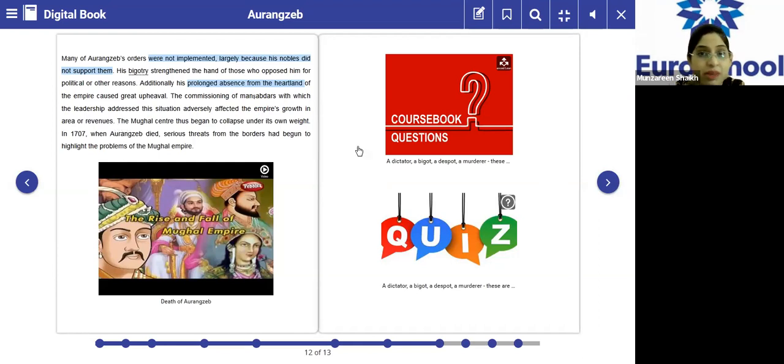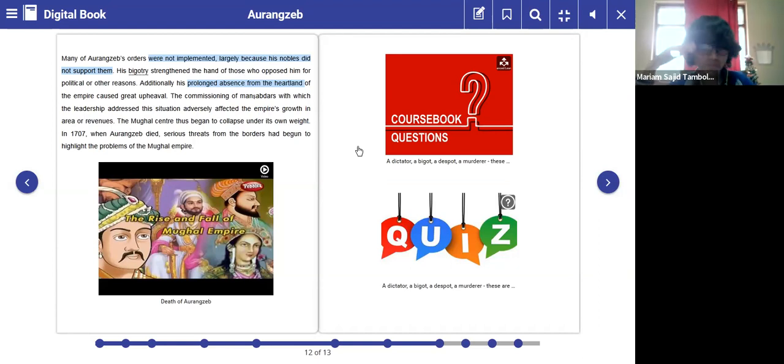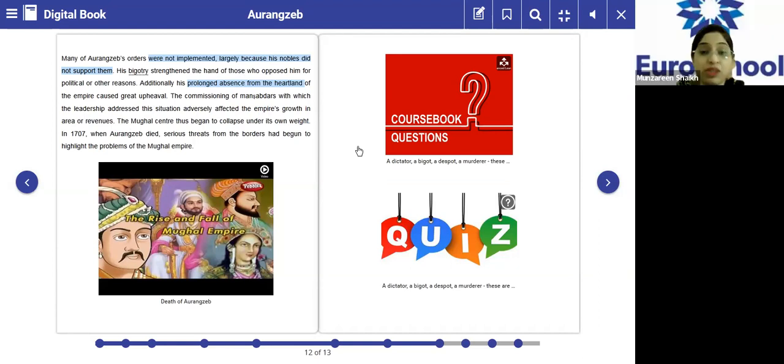You remember the Mansabdari system we had done in the previous chapter? Yes, ma'am. So he started commissioning even the Mansabdars, and because of that it adversely affected the growth of his empire.